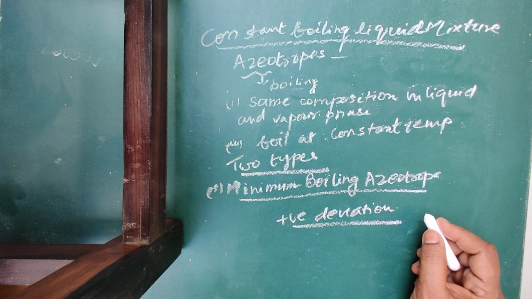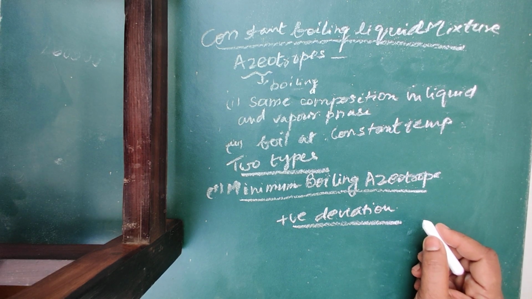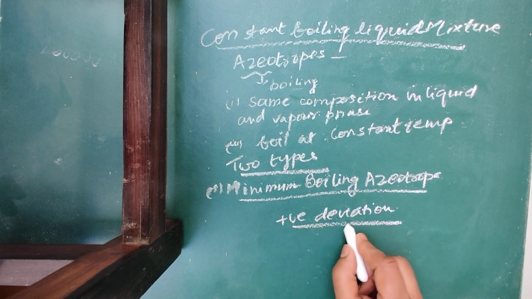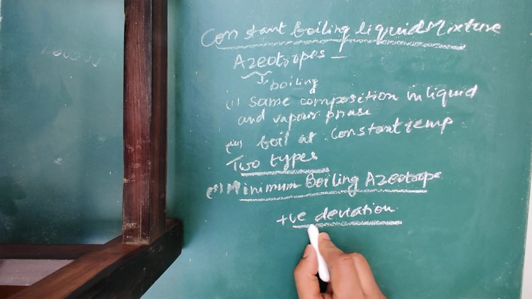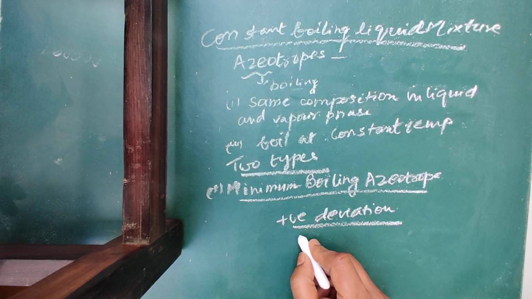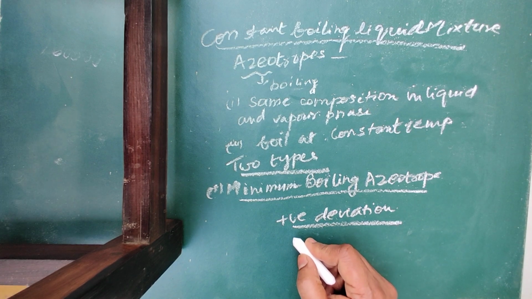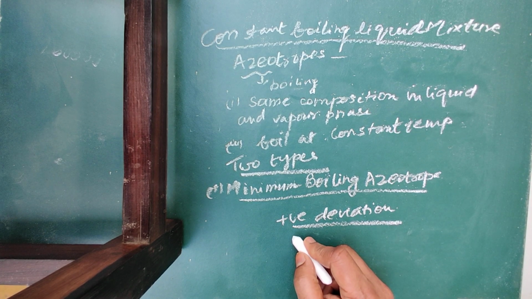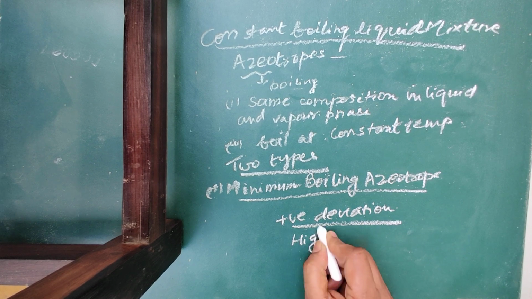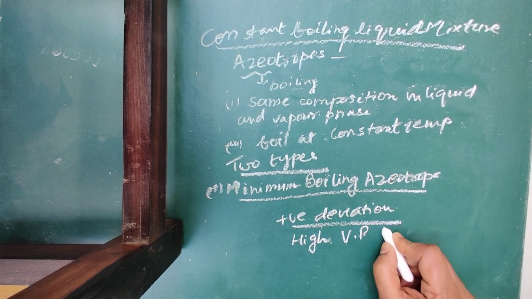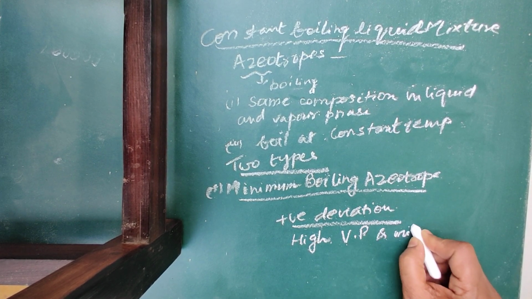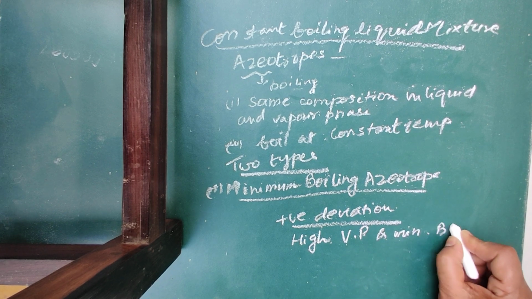Their vapor pressure is higher and boiling point will be minimum. So when you mix two liquids, they show positive deviation from Raoult's law and have high vapor pressure and minimum boiling point.